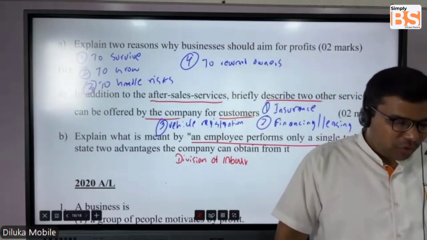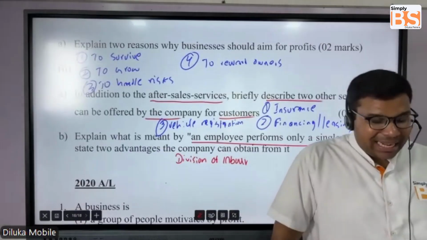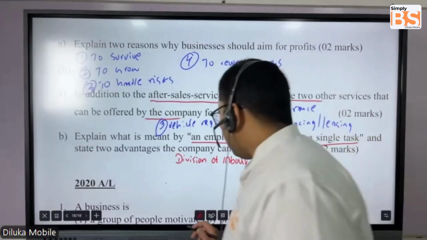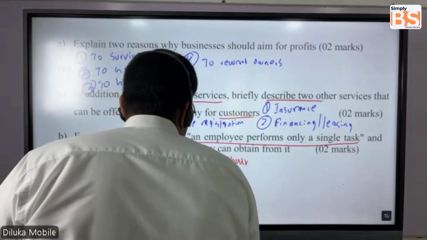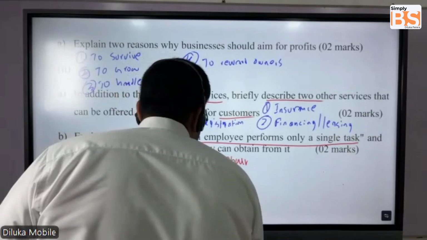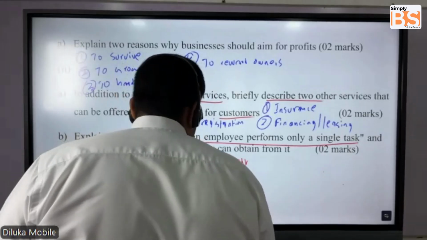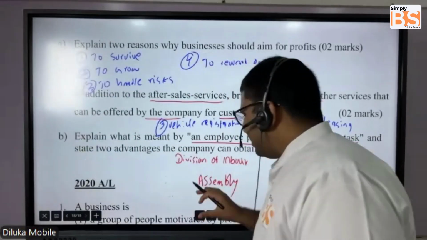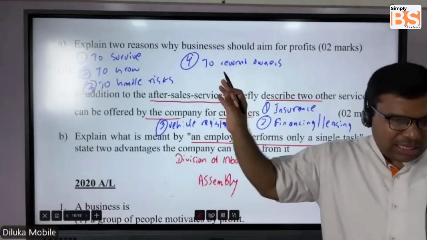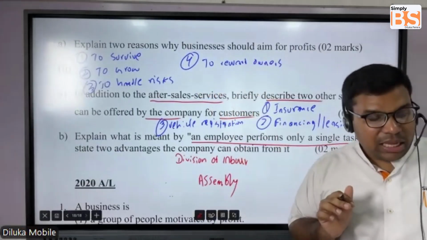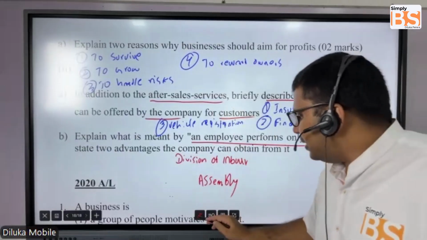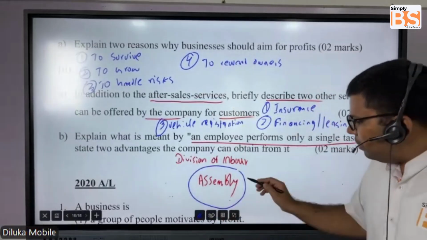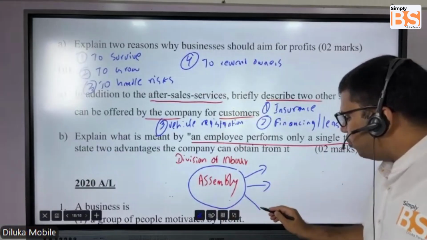So in division of labor, according to this example, assembly is the main job that we do. This ABC company is assembling zero emission vehicles, so this is the bigger task. Under assembly you have different types of tasks that you do.